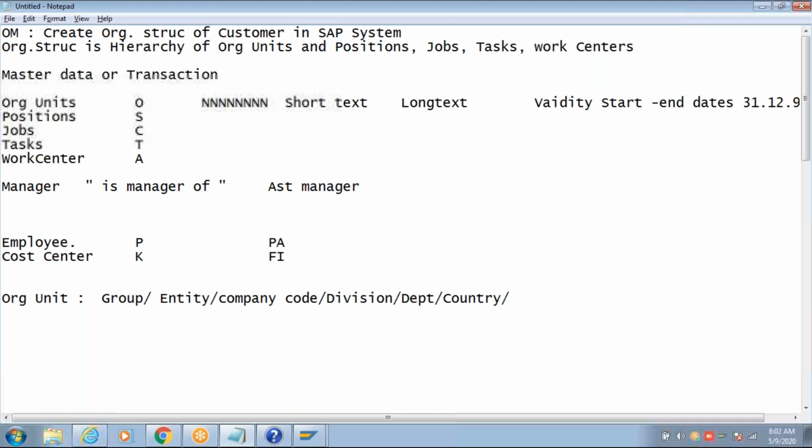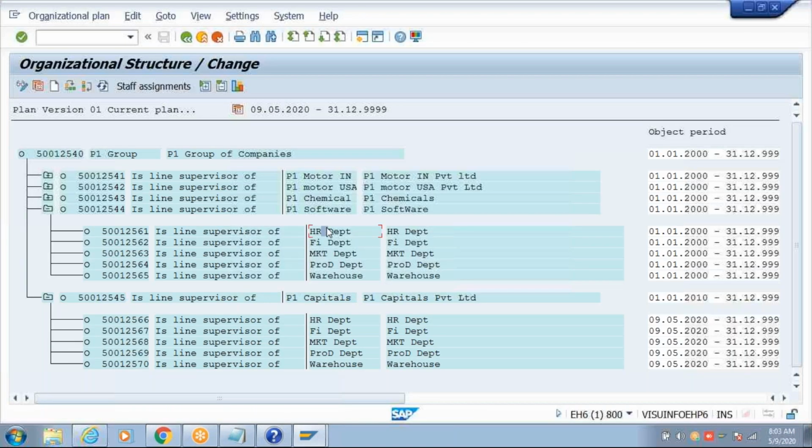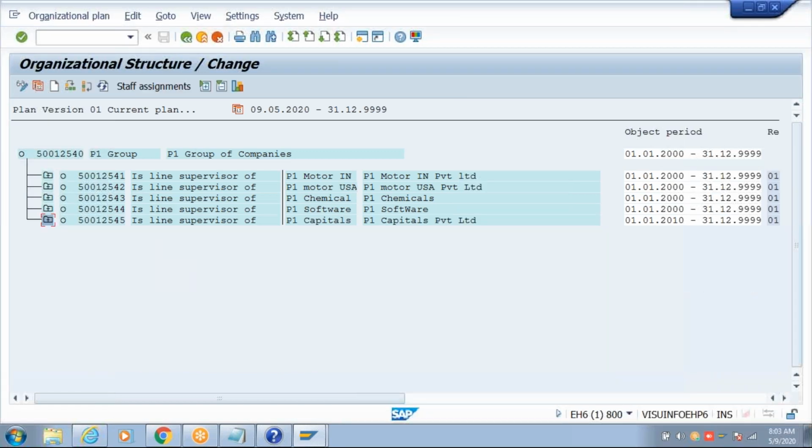Also, if you want to use business units, strategic business units, that also can be. Okay, org units, remember it. All these are the org units only. You can identify them based on the description. And all these are object type O only, remember it. In our example, this is a department, this is an entity, and also the country. This is a group of companies. We have not created any positions yet. We'll discuss creating positions tomorrow.